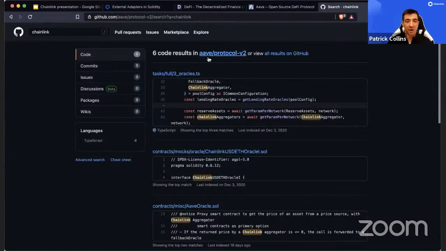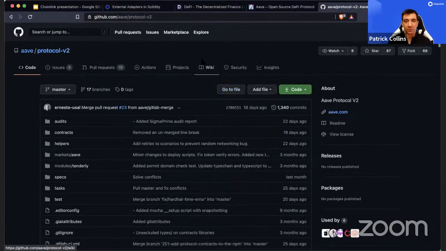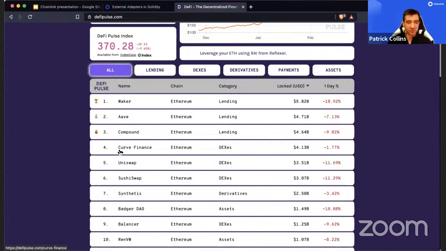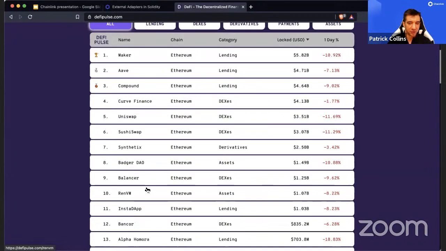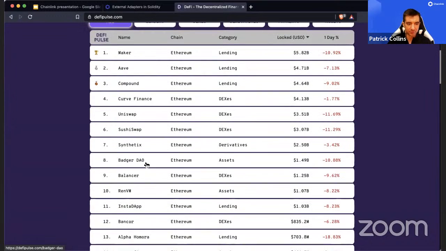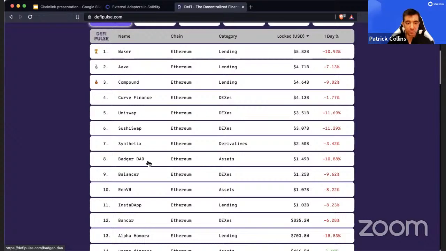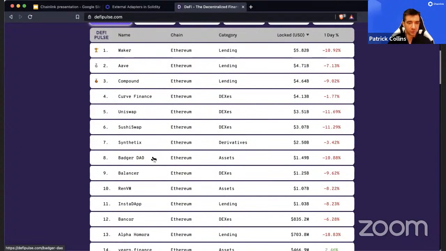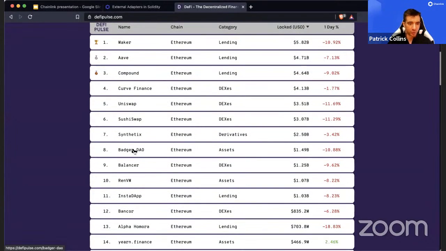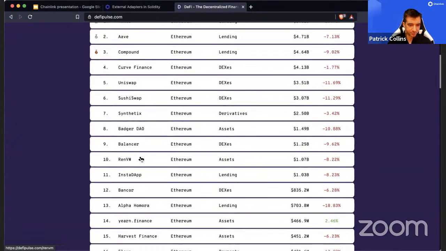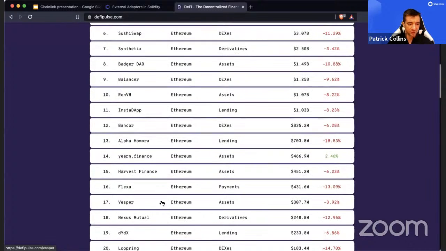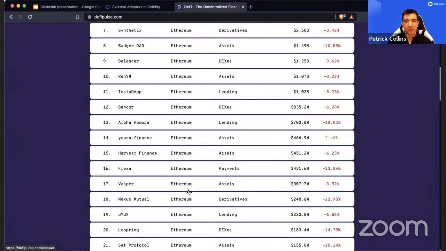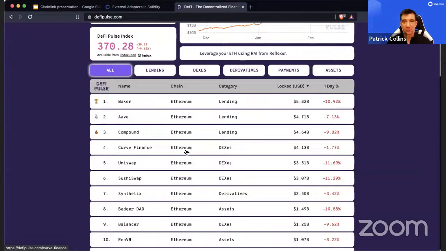I think their borrowing and lending platform is awesome. I think Synthetix is super cool. I don't think Badger DAO uses Chainlink, but they do use Brownie. So if you're Python and you're looking for a cool protocol using Brownie, check out Badger DAO. Yearn.finance, Nexus Mutual, Loopring, everything on this list I think is really cool.